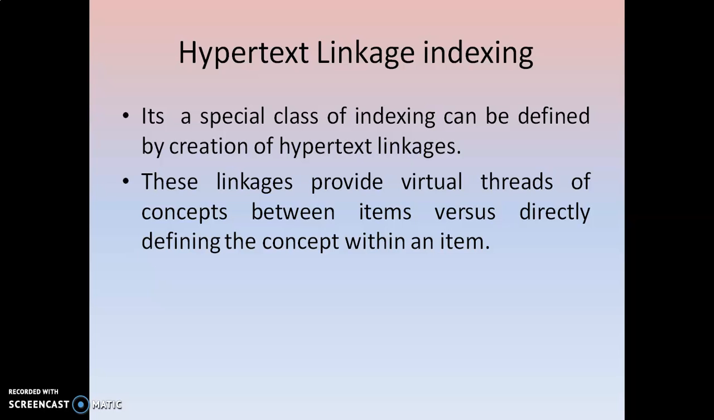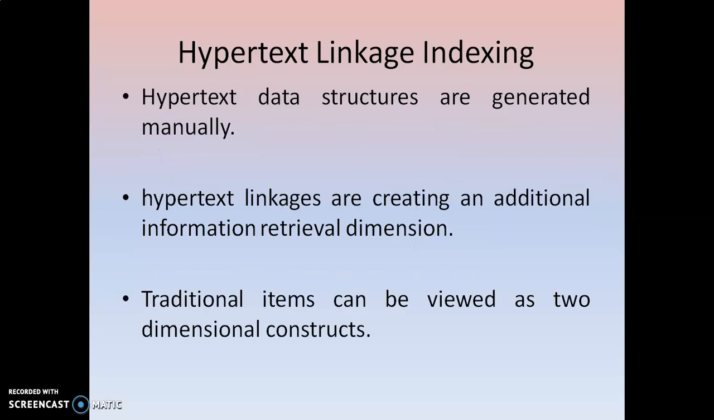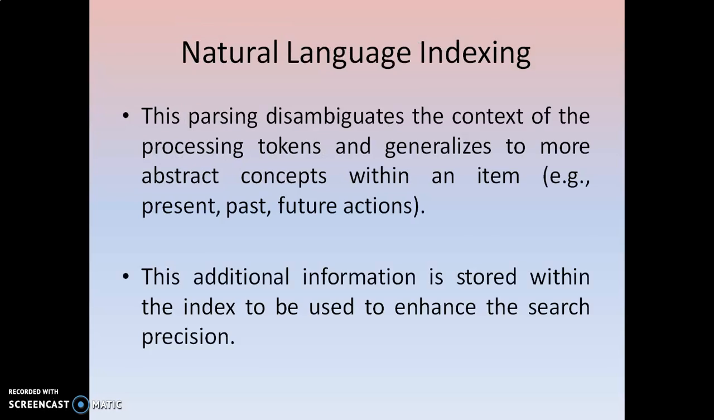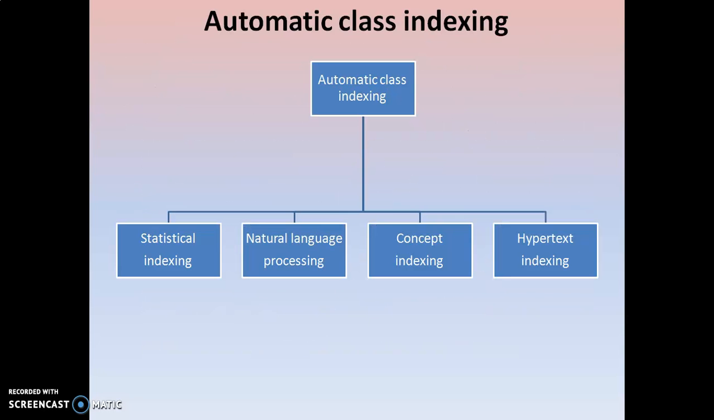Okay, so this is nothing but the hypertext linkage, and this is nothing but the concept indexing. So totally we have completed the concept of automatic class indexing. Here statistical indexing is the broad section. It can have multiple things, whereas natural language processing, concept indexing and hypertext indexing can show much less information, but statistical indexing is a bigger one. So we have completed all the concepts of automatic class indexing up to this video.